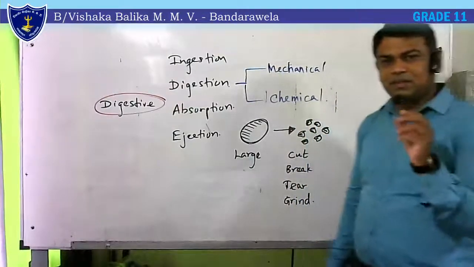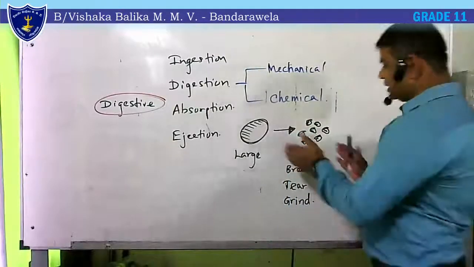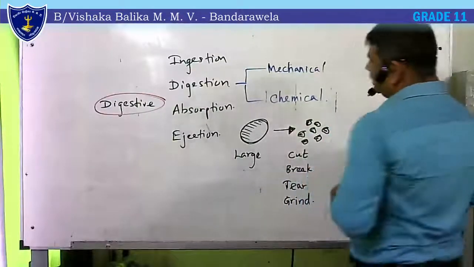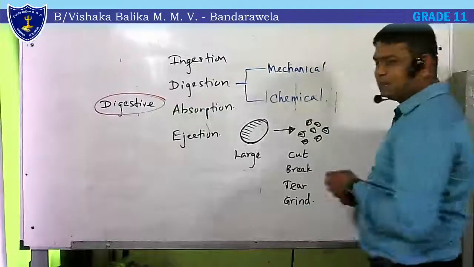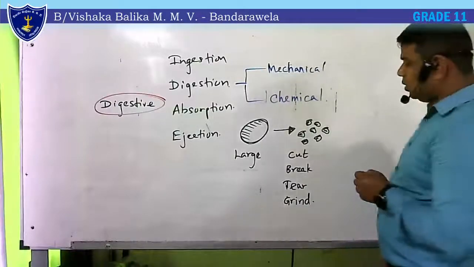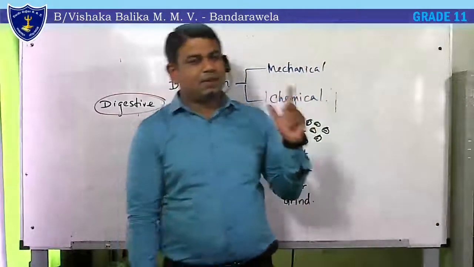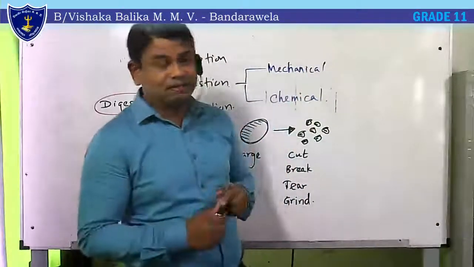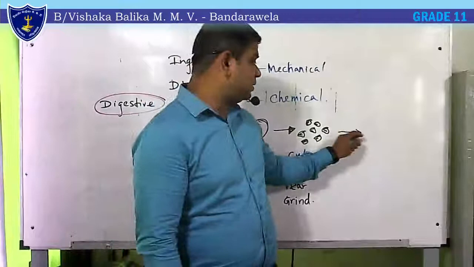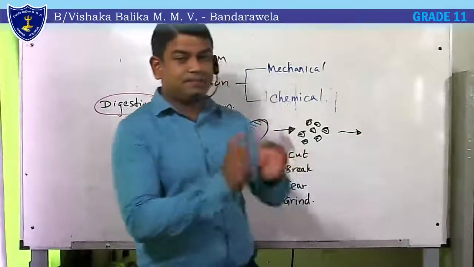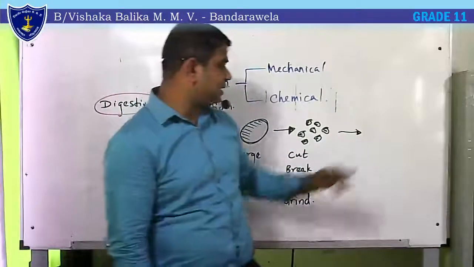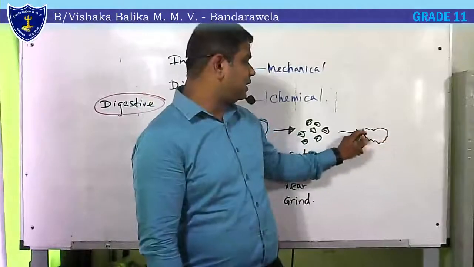This is the first process, mechanical breaking. Also, we can further break them into simple particles by churning it. Mixing, grinding, churning, then we can make it into a food lump.